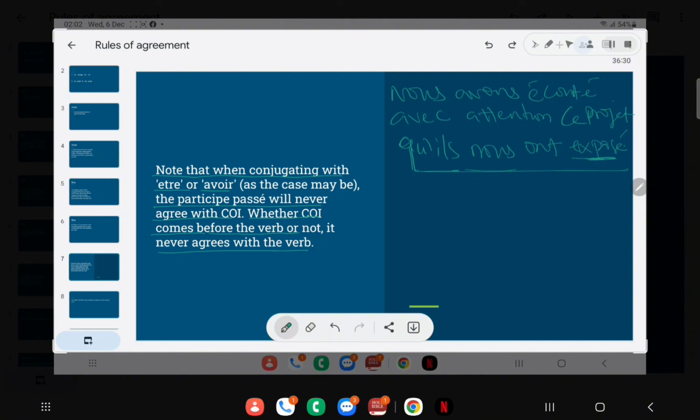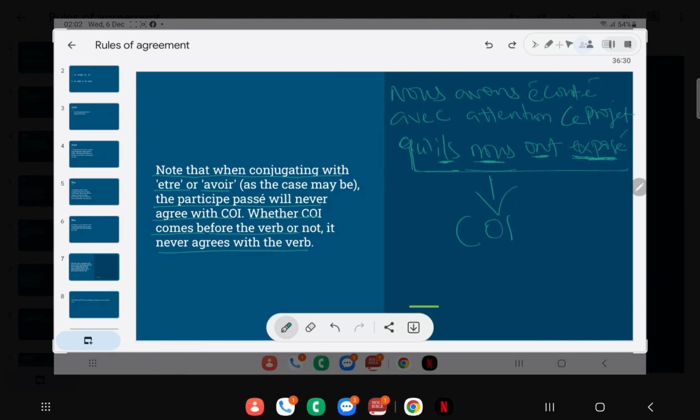Why is it not in the plural participe passé form? After all, nous is more than one person. So this exposé should have taken an extra S here, but that's not the case. This is because nous here is not functioning as a complément d'objet direct. In fact, it is functioning as a complément d'objet indirect.